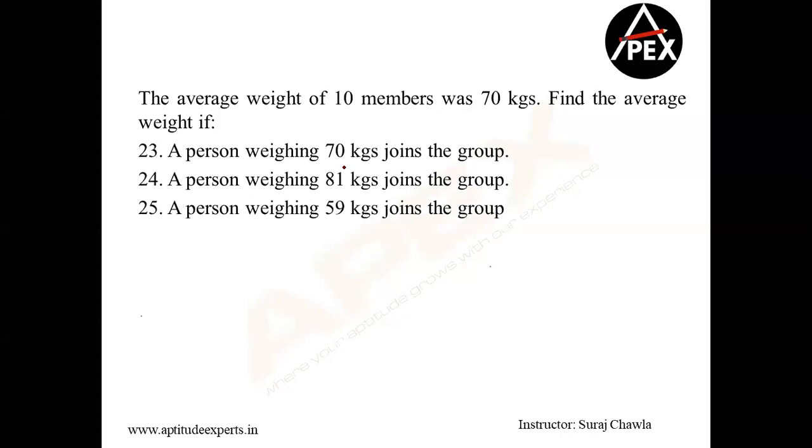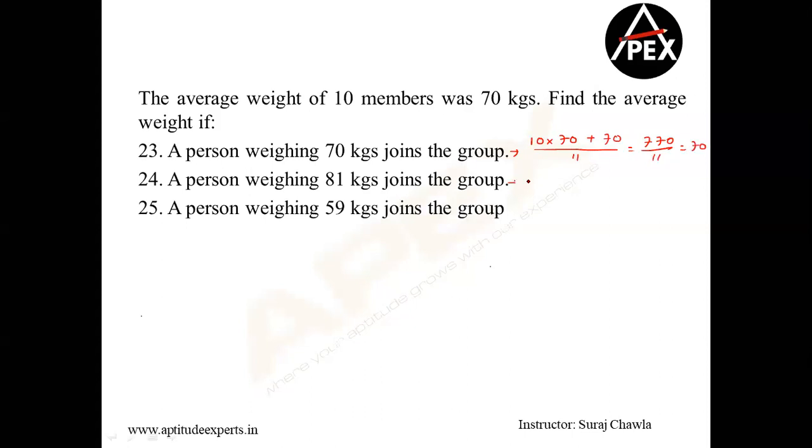Yep, so it's a very simple question. Let's quickly rush through. So 10 members, the average is 70. Now, when 10 members, the average is 70, it's a very simple question. So I can calculate the existing sum total is 10 into 70. Now a new person of 70 joins. So therefore, my new average becomes of 11 people, which will be 770 by 11, which is going to be 70 only.